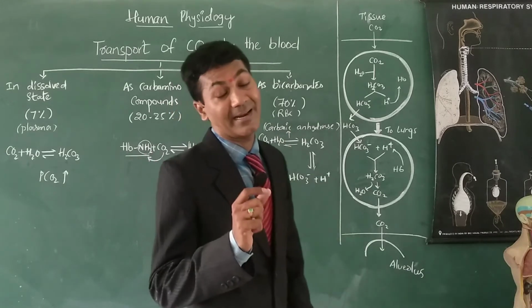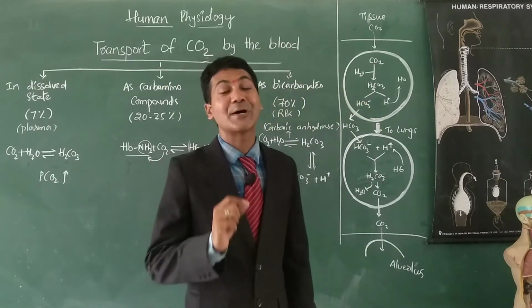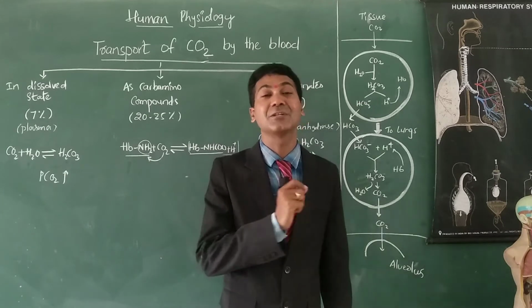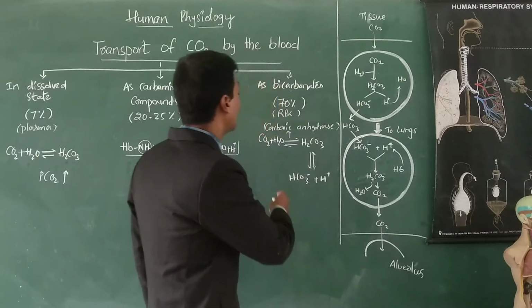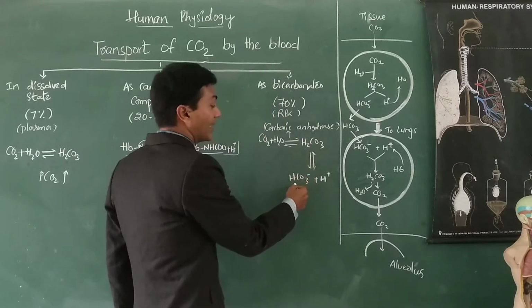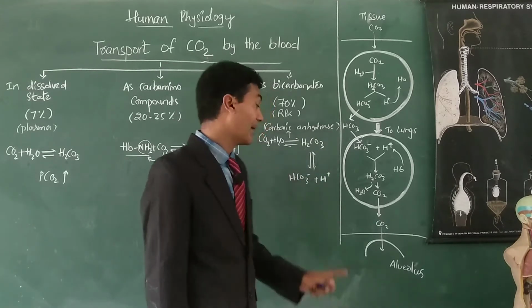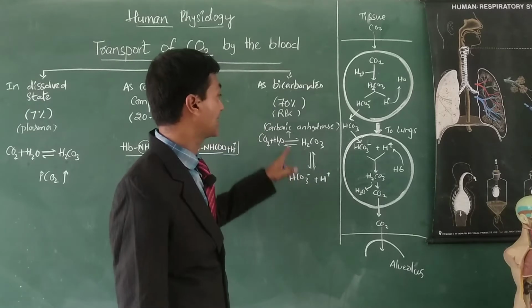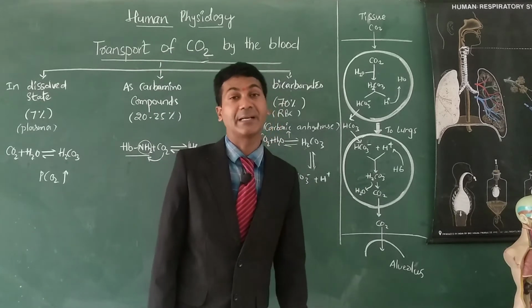Carbonic anhydrase is an enzyme present in RBC. So RBC contains a special enzyme known as carbonic anhydrase, which helps in the formation of carbonic acid first, and later bicarbonate and protons or H plus ions. So 70% of carbon dioxide is transported in the form of bicarbonate.